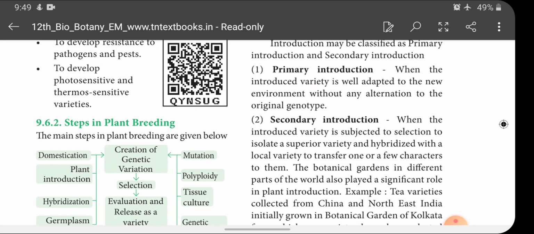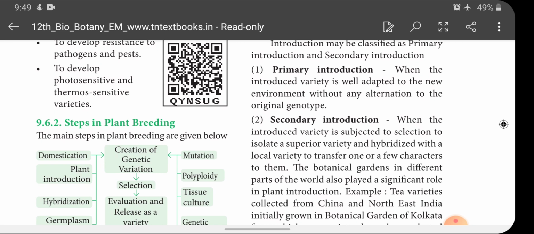Secondary introduction means what? If some plants or animals have some superior characters, we isolate only that superior character and hybridize it with our native plant or animals, and we introduce that into the condition, and this is called secondary introduction.